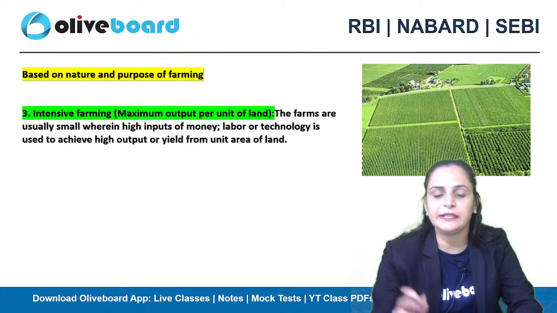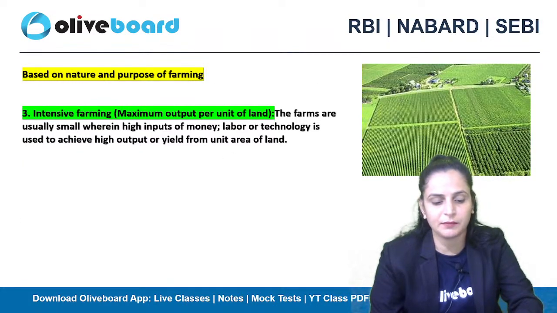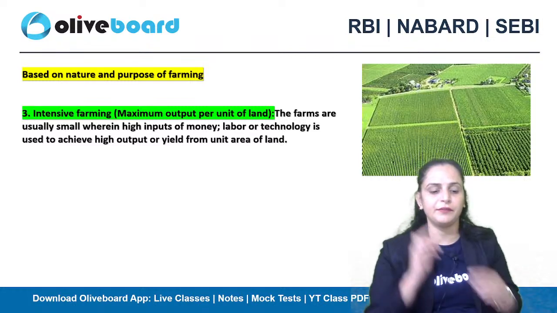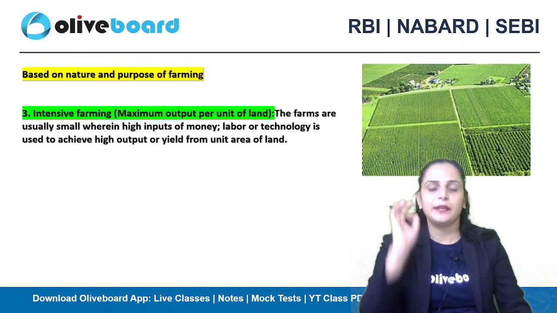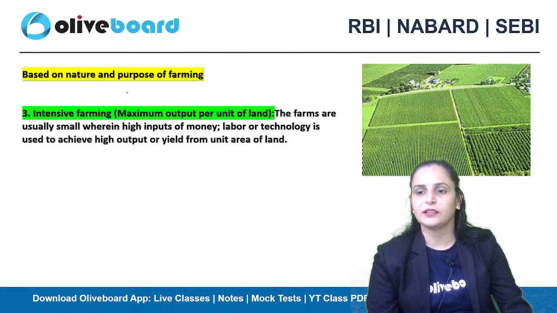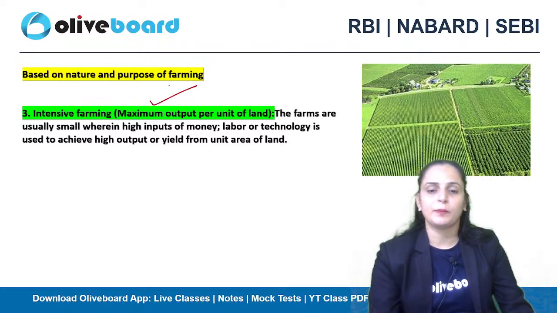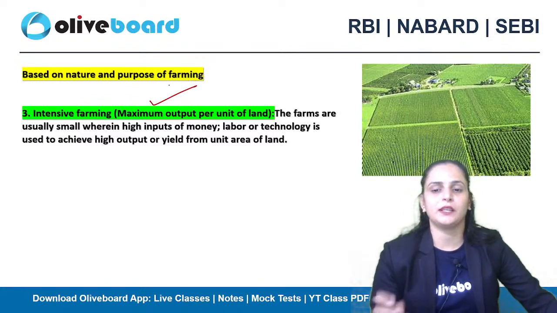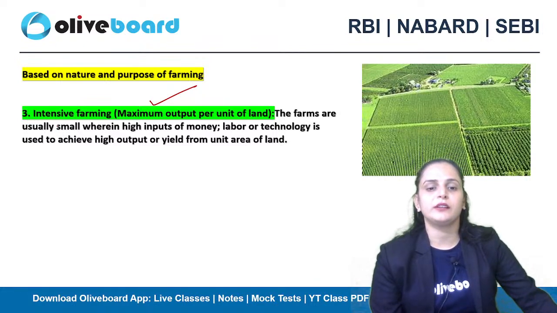Next we have intensive farming. Now what is the meaning of intensive farming and why we are talking about it? So it is basically a farming practice that you are doing so that you will obtain maximum output per unit of land. So the farms are usually small, wherein high inputs of money, labor or technology is used to achieve high outputs or yield from unit area of land.